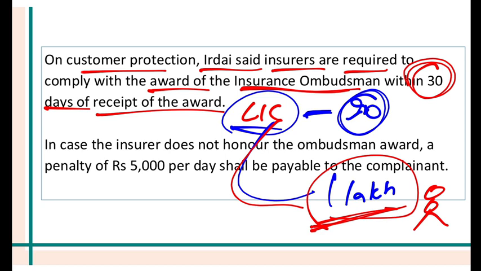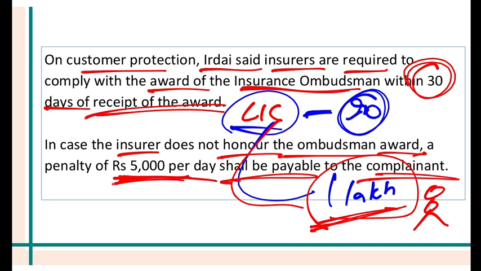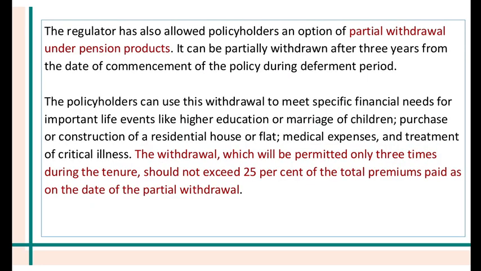What if they don't pay me within 30 days? Then they have to pay me a fine of 5,000 per day. In case the insurance company does not honor the ombudsman award, a penalty of 5,000 per day shall be payable to the complainant. Understood? The regulator, IRDAI, also said the policy holders have an option of partial withdrawal under the pension products.